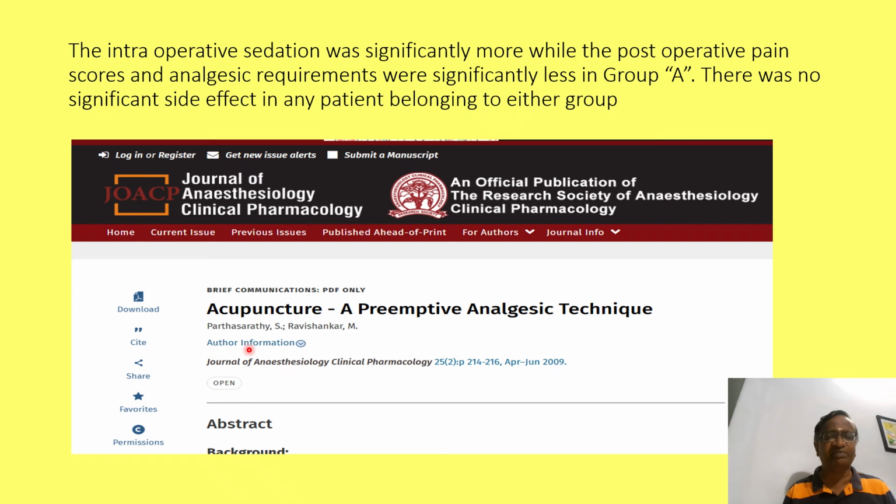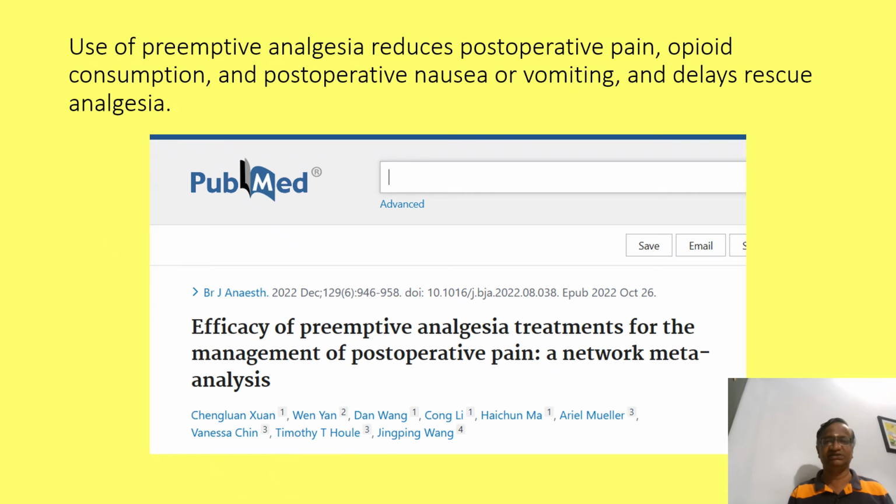Here we have a study of Parthasarathy, as you can see, acupuncture, a preemptive analgesic technique. What we did was, in the preoperative room, we did acupuncture for hernias, and then removed the needles. And another group, we did not do anything. The patients were done under spinal anesthesia. So the intraoperative sedation was significantly more, while the postoperative scores were significantly less in the acupuncture group. So that was the advantage of acupuncture as a preemptive analgesic.